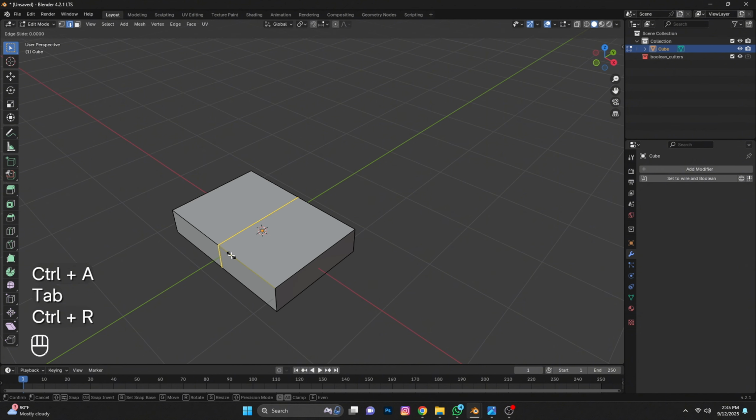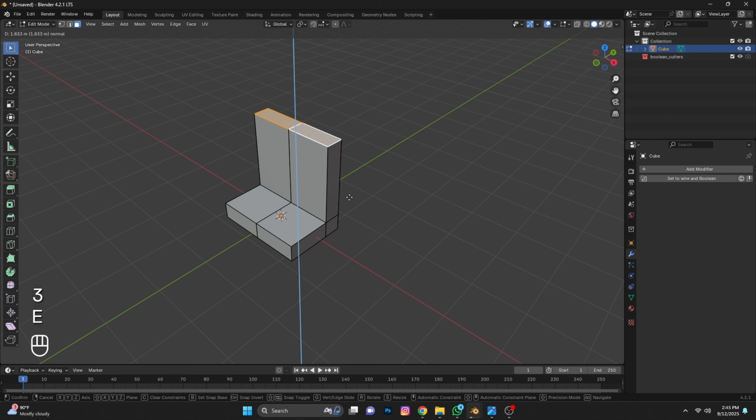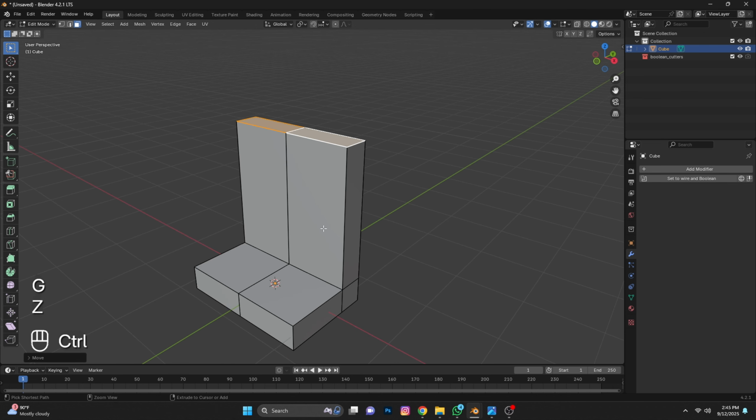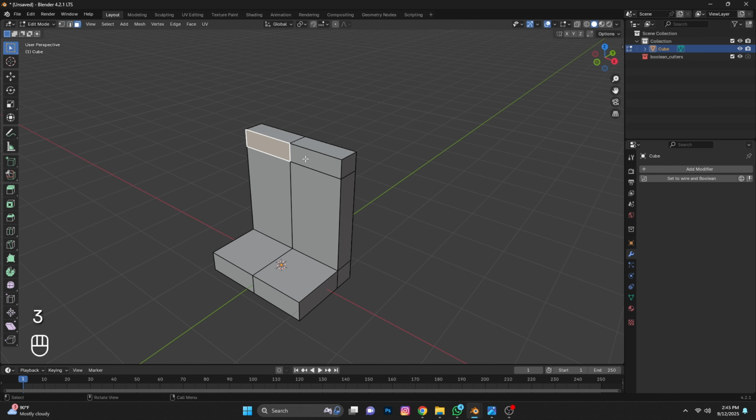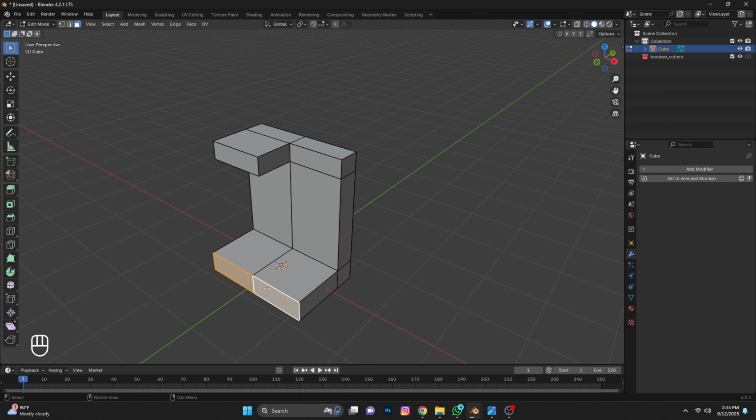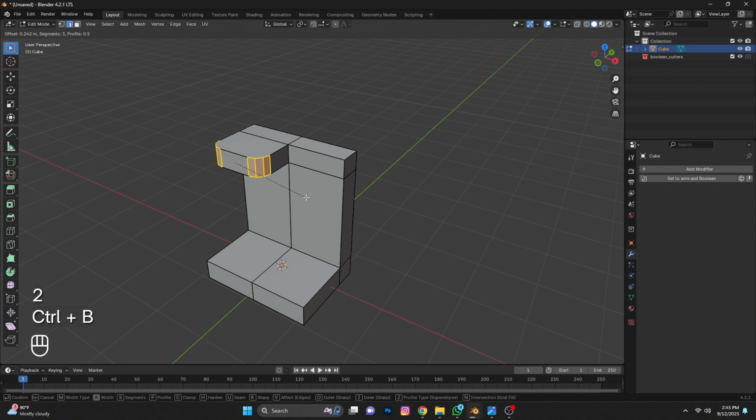Ctrl R, add loop cuts, select faces, E extrude. Ctrl R, add loop cut, select face, E extrude. Select face, GY. Select these edges, Ctrl B bevel, add 3 segments.